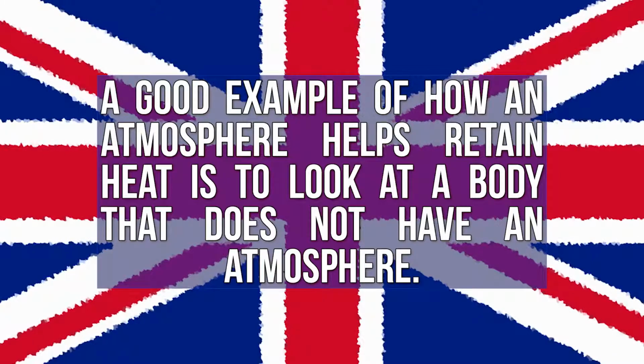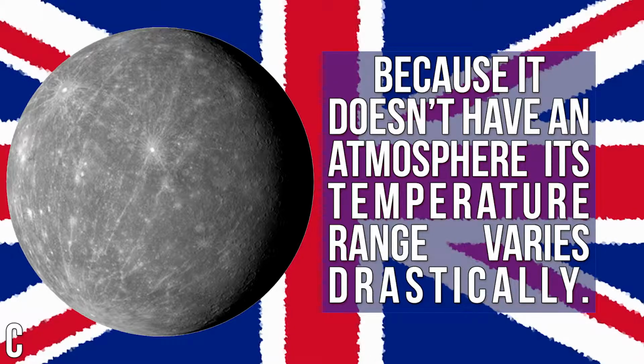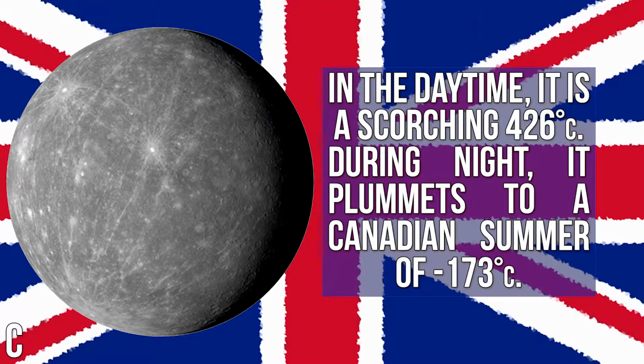A good example of how an atmosphere helps retain the heat is to look at a body that does not have an atmosphere at all. This is Mercury. Actually quite pretty, really, when you think about it. It is the first planet in the solar system closest to the sun. Because it doesn't have an atmosphere, its temperature range varies drastically. In the daytime, it is a scorching 426 degrees Celsius. During the night, though, it plummets to a Canadian summer of negative 173 degrees Celsius.